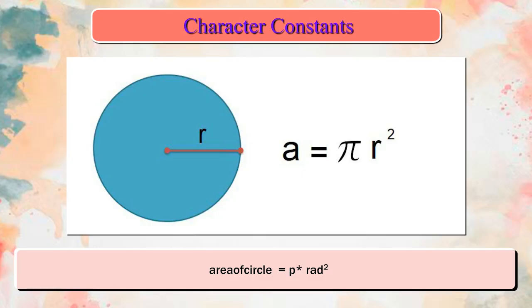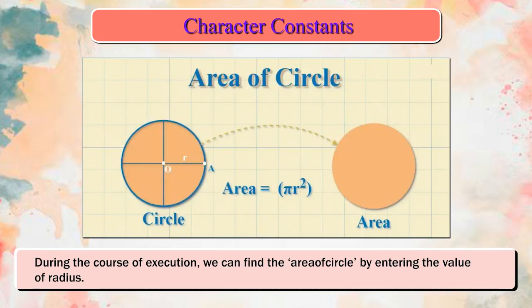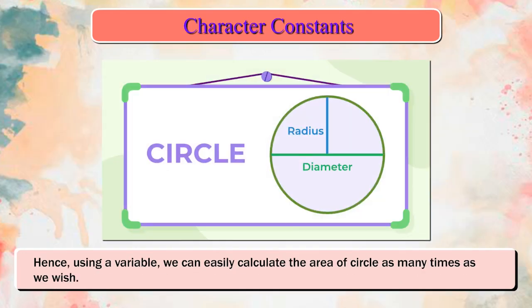Area of circle is equal to pi asterisk rad squared. In the above statement, the area of circle and rad are variables. During the course of execution, we can find the area of circle by entering the value of radius. The variable rad will store the previous value of radius until we assign it a new value. Hence, using a variable, we can easily calculate the area of circle as many times as we wish.